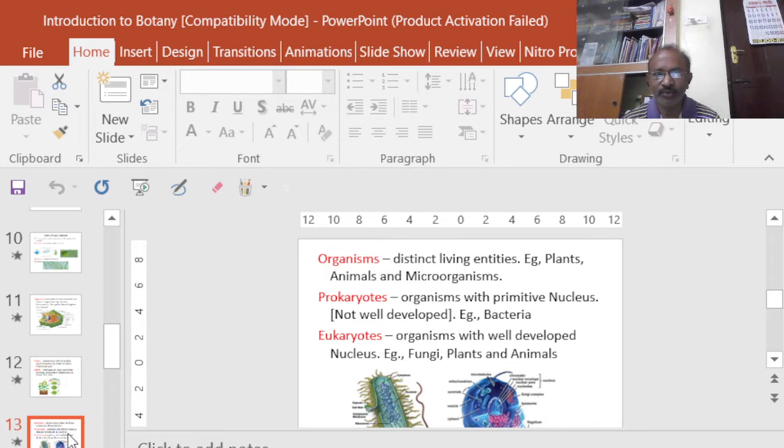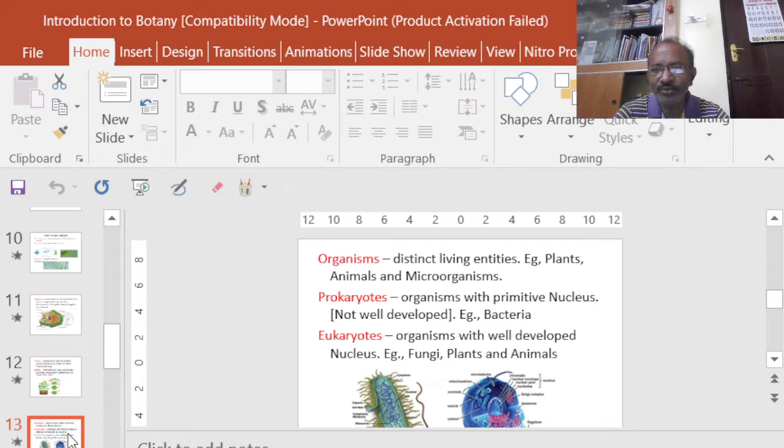So prokaryotes, pro means primitive, karyotes, that is from a word called karyon. Karyon means nucleus. So the organisms with the primitive nucleus, that is the nucleus which is not well developed, but has only the DNA fibrils. Okay, otherwise what we call a nucleoid. Say, for example, a bacterium, we can call it the best example for the prokaryotes.